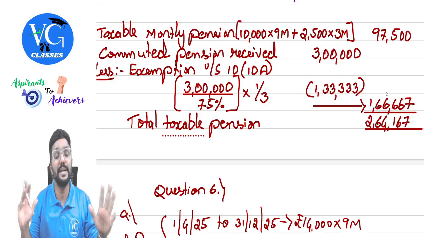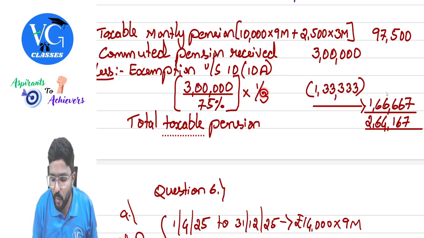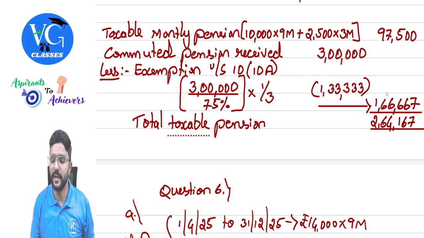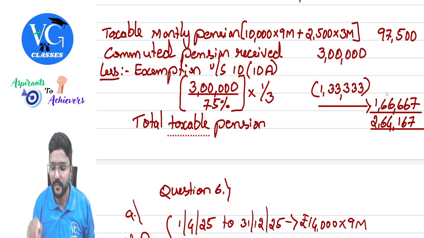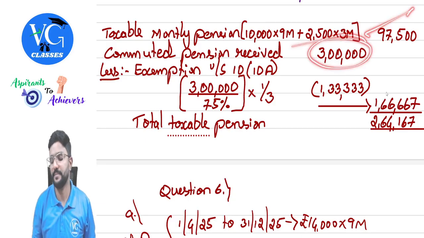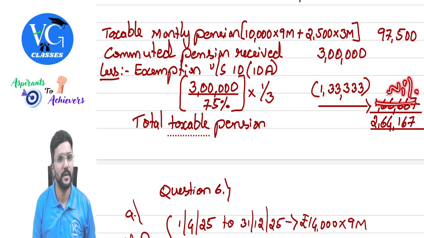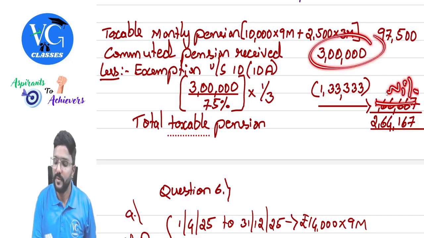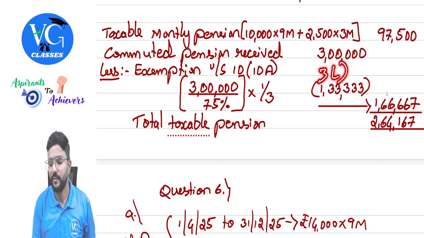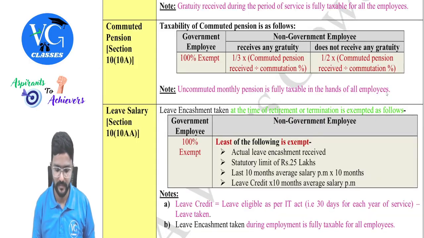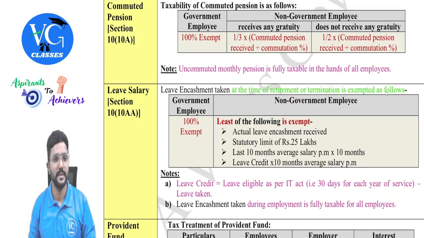Sir, what if I had not received gratuity? Then here it would be 1 by 2. Sir, what if I am a government employee? This will be fully taxable, whereas this is fully exempt. Full 3 lakh. And in that case, this will be nil. Got it? This will be fully exempt, guys. Full 3 lakh will be exempt. This calculation and all will not come. Okay, this part I am talking about.